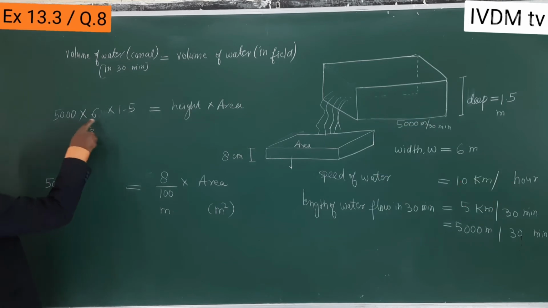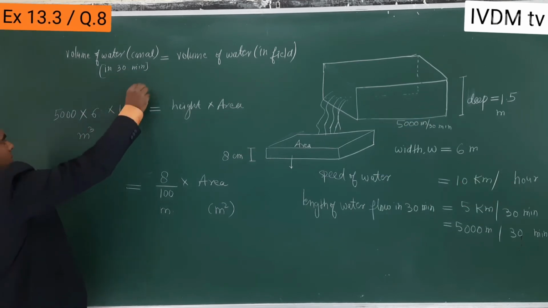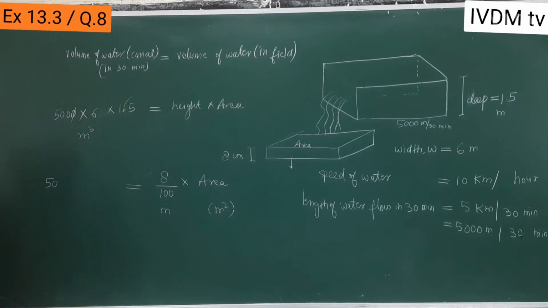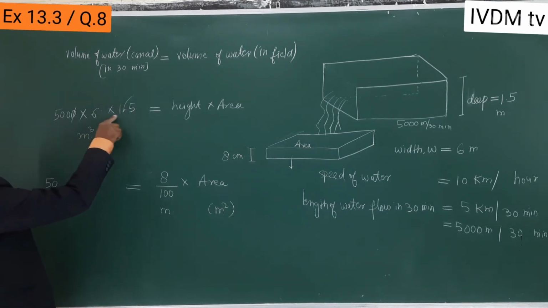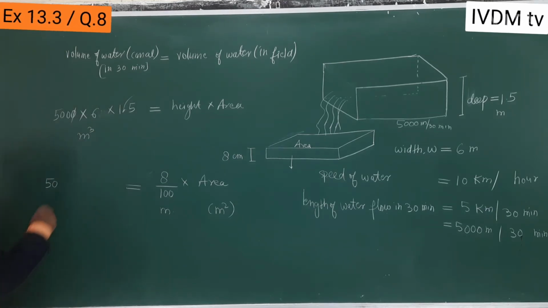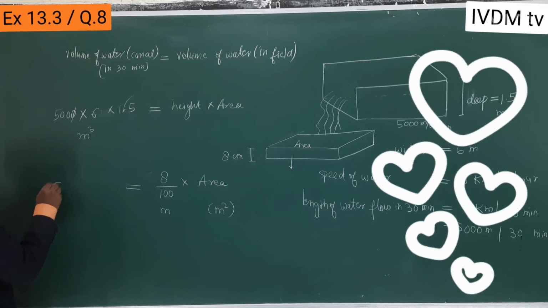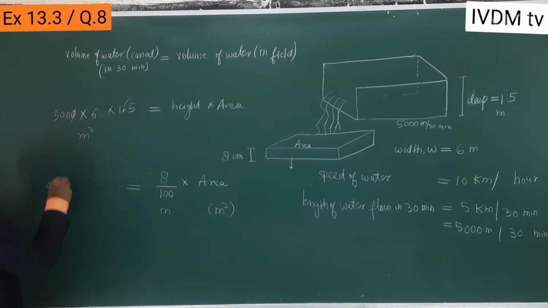So 5000 into 1.5 into 6, one zero will be removed. 15 6s are 90. 9 5s are 45. So directly 45 and then 2 zeros, 45,000 cubic meter.